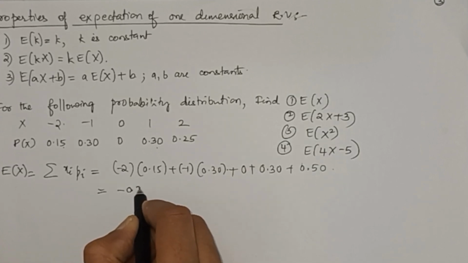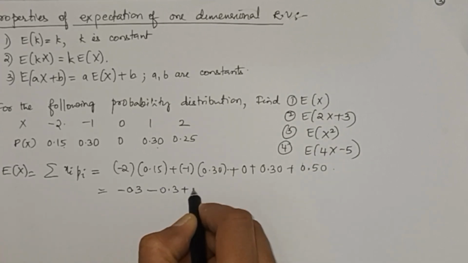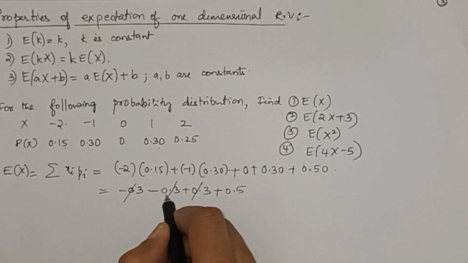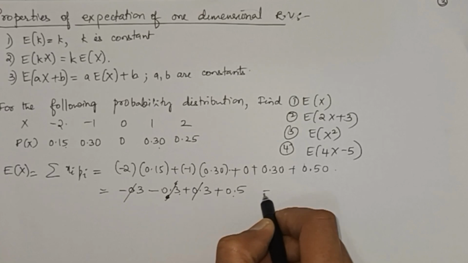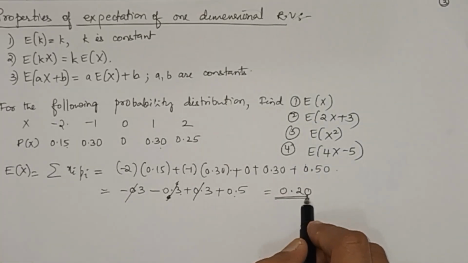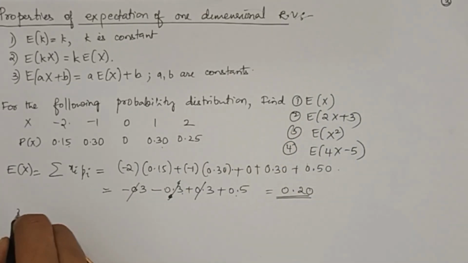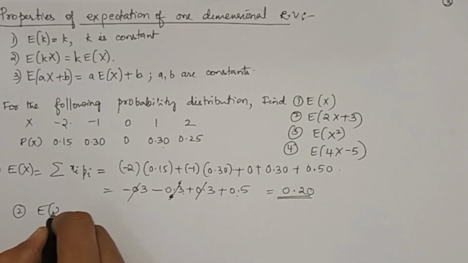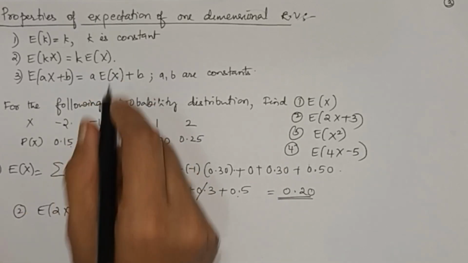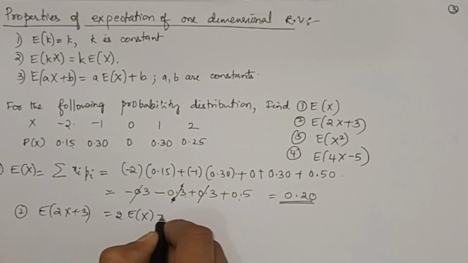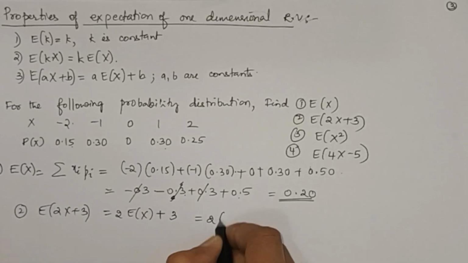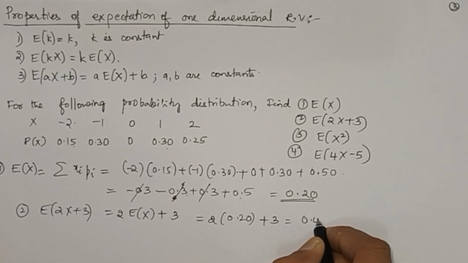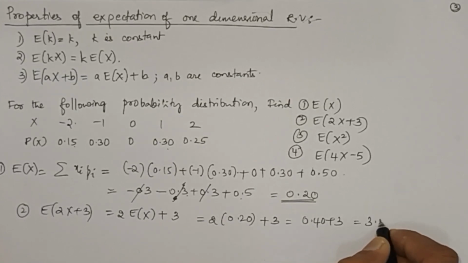This gives you minus 0.3. This is also minus 0.3, plus 0.3, plus 0.5. So these two cancel. Therefore, minus 0.3 plus 0.5, which is equal to 0.20. This is the answer for the first one. Second one, you have to find out E of 2x plus 3. Apply this property: 2 into E of x plus E of 3, which is 3. 2 into E of x, which we just calculated as 0.20, plus 3, which is equal to 0.40 plus 3, which is equal to 3.4.